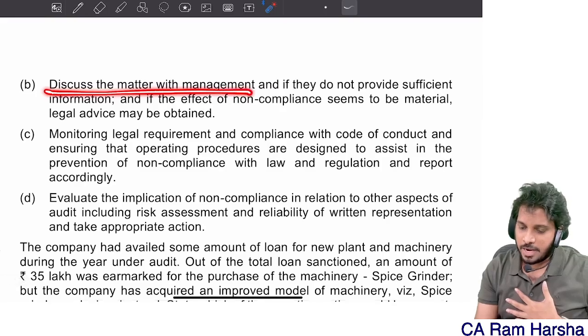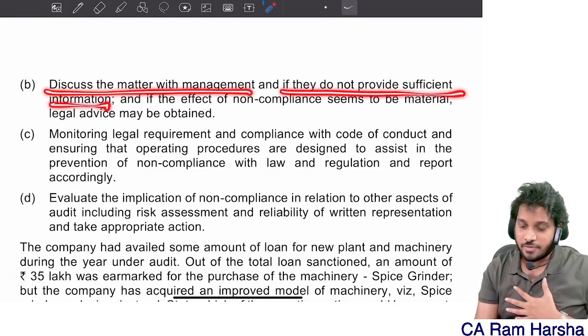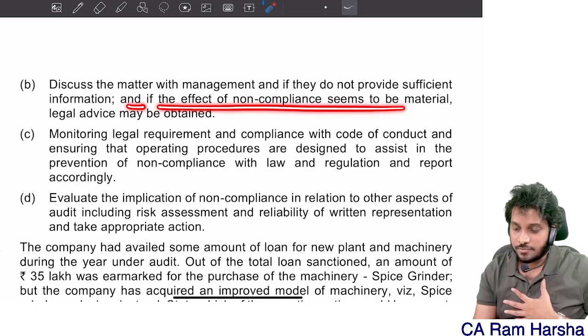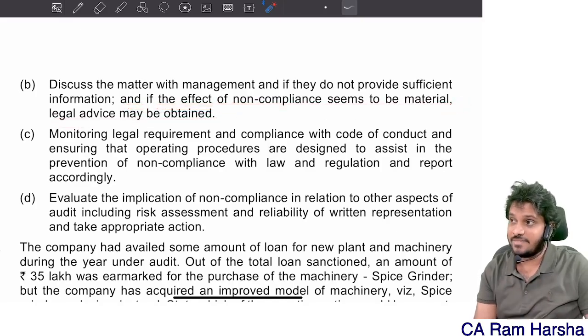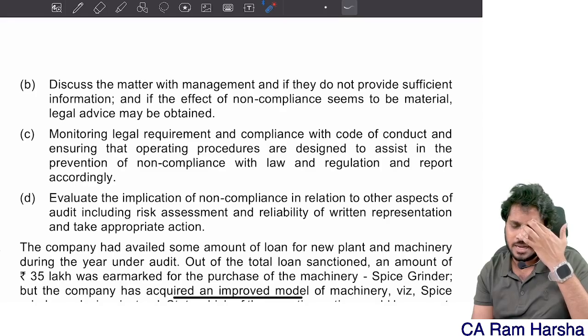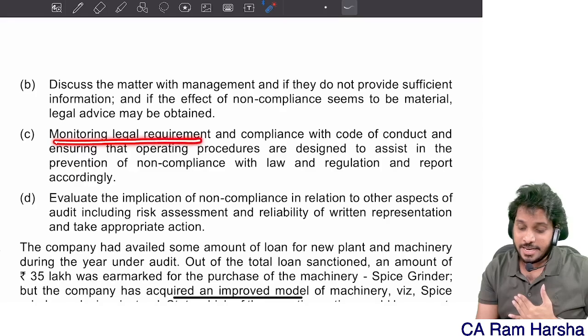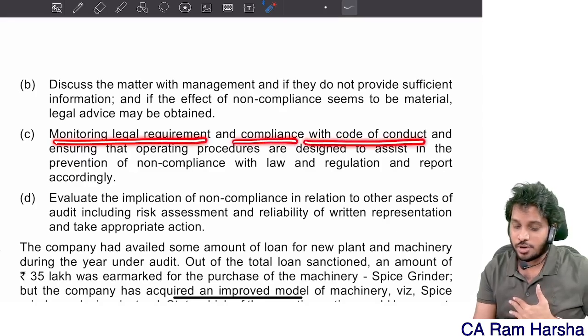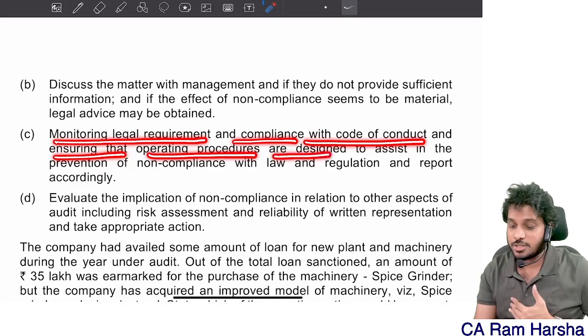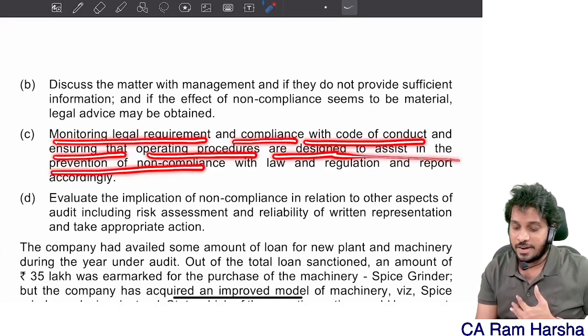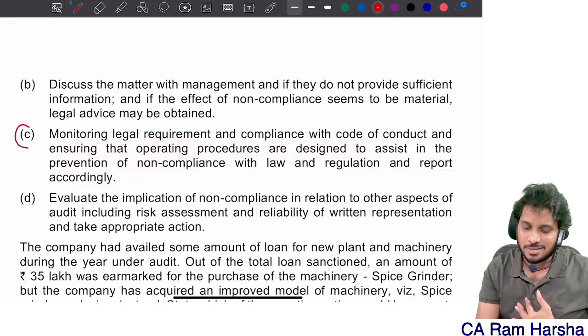Discuss the matter with management, and if they do not provide sufficient information, and if the effect of non-compliance seems to be material, legal advice may be obtained. Yeah, we will do this. Monitoring legal requirement and compliance with code of conduct and ensuring that operating procedures are designed to assist in preventing non-compliance with law. This is the answer.